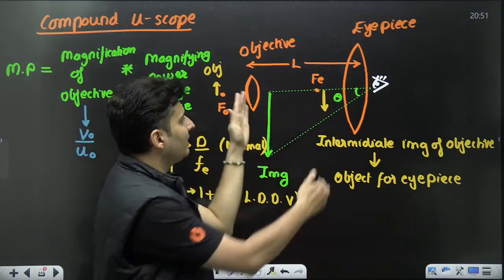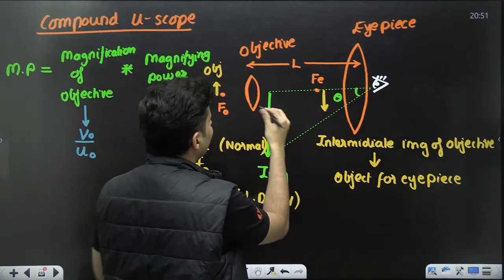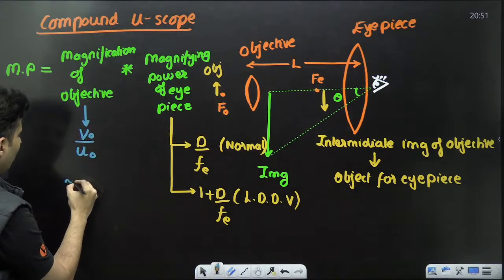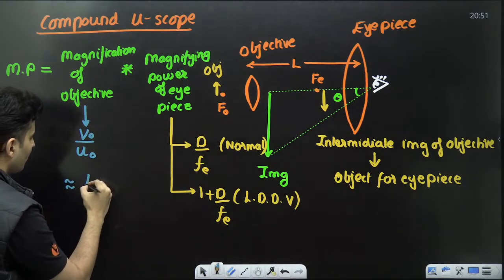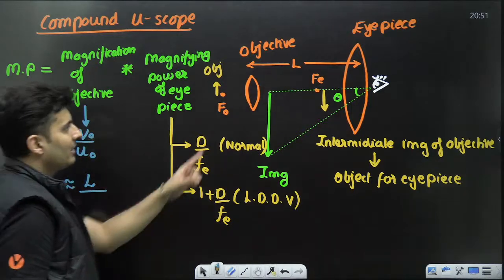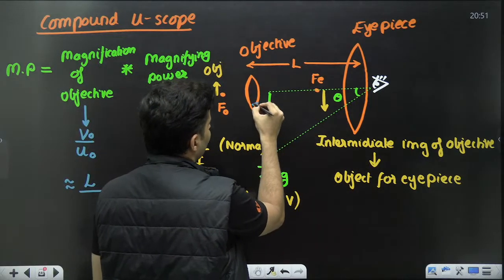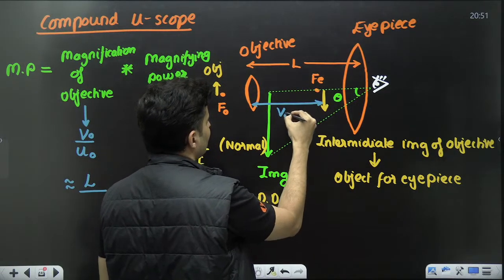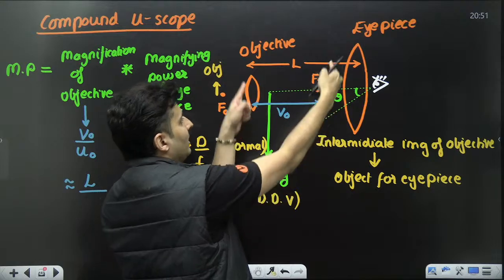So the image distance from the objective is almost the length, so can I not say this is approximately L?